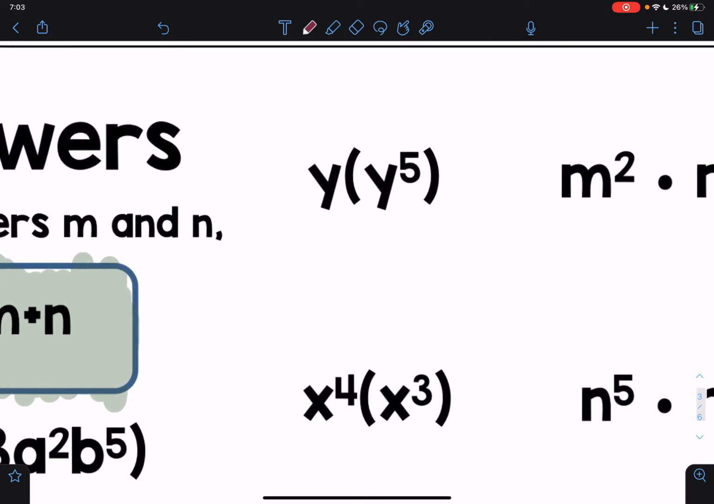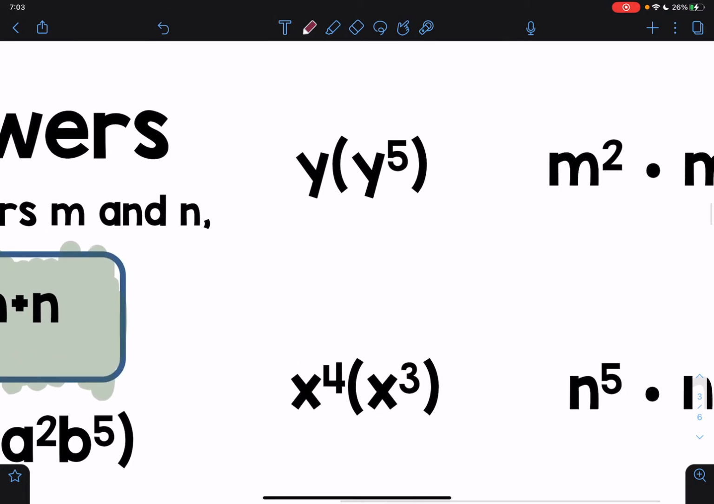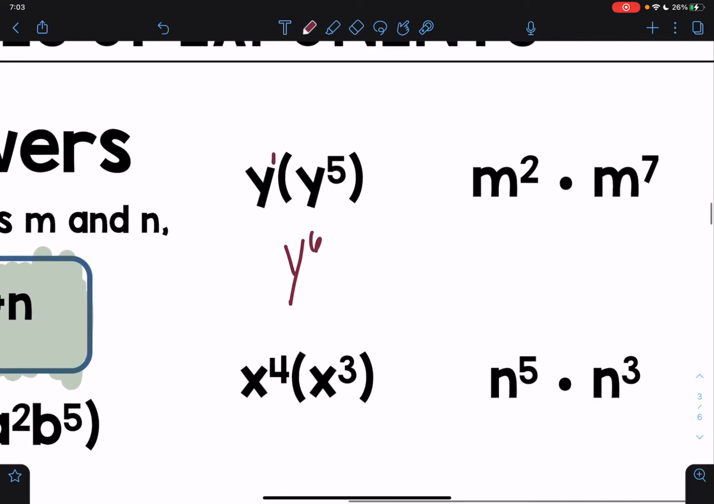So for this first one right here, I have y times y to the 5th power. Well, what is the exponent of this y right here? It's to the first power. Anytime you don't see an exponent, it's our invisible 1 rule. So what is 1 plus 5? 6. So I'm going to say if I multiply those two together, I get y to the 6th power.